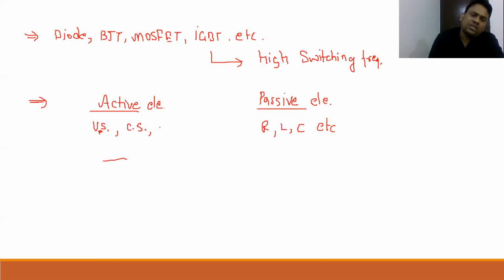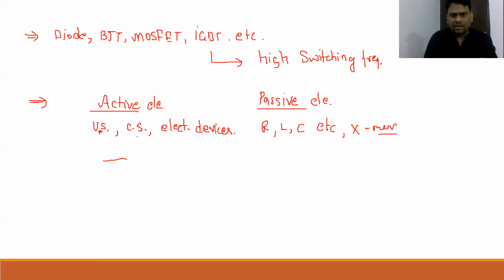In the electronics field, you can also say all the electronic devices. And you can also say some transformers; many more examples are also available, you know this very well. Let's move ahead.